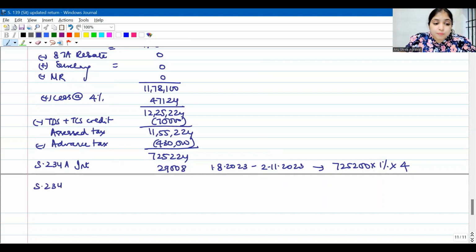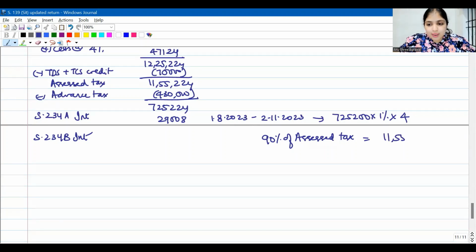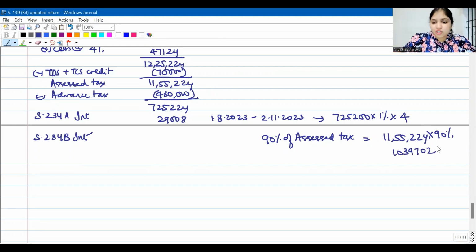Then does he have to pay 234B interest? We will have to check. How much should you have paid? At least 90% of assessed tax, if you had paid, we would not have asked you to pay any advance tax. 90% of assessed tax is how much? 11,55,224. This is the assessed tax. 90% of this will be how much? 90% would be 10,39,702. Did he pay so much at least?